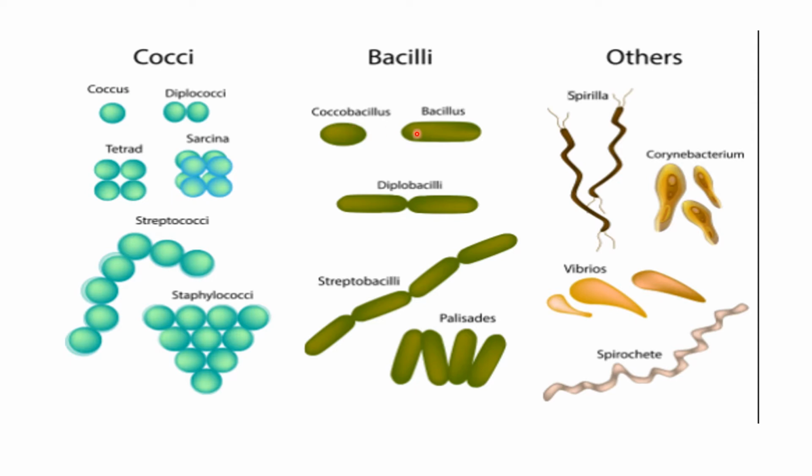Bacillus is a simple rod shape. Diplobacilli are when they multiply and arrange in pairs. When arranged in a chain, they are called streptobacilli, and palisade bacilli are arranged with each other horizontally and vertically attached. Spiral bacteria include vibrio, corkscrew bacteria, and the spirochetes. These are the other shapes of bacteria. So bacteria are not confined to a single shape. They may be cocci, bacilli, or other shapes: spiral, vibrio, or spirochete.